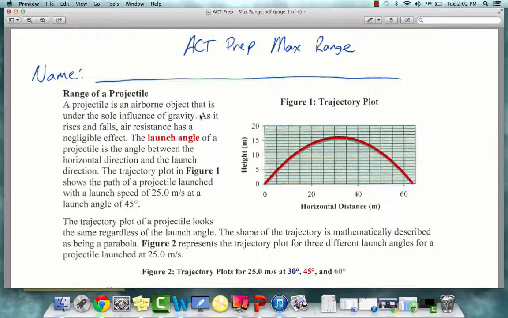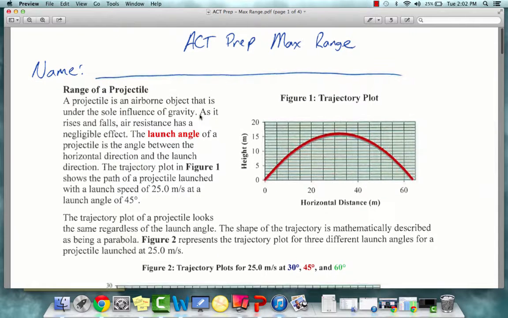The launch angle of a projectile is the angle between the horizontal direction and the launch direction. The trajectory plot in Figure 1 shows the path of a projectile launched with a speed of 25 meters per second at a launch angle of 45 degrees. The trajectory plot of a projectile looks the same regardless of the launch angle. The shape of the trajectory is mathematically described as being a parabola.